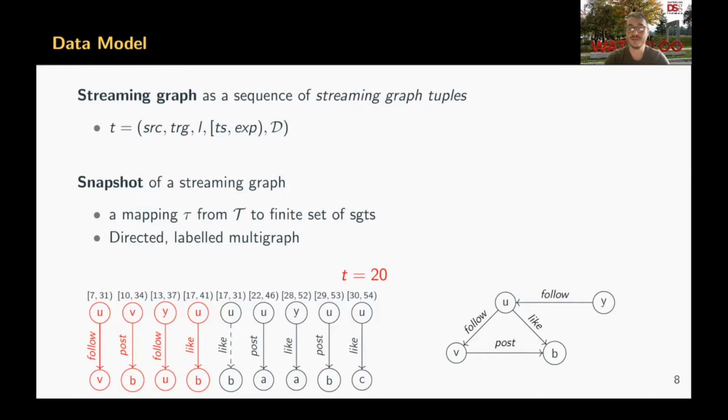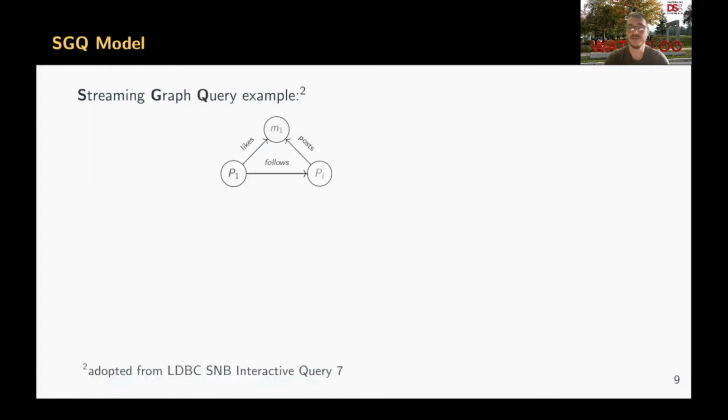This is important to define the semantics of streaming graph queries. But first, let me give you an example. I will use a query from the LDBC Social Network Benchmark and the G-CORE query language to represent this query. Consider a recommendation task on a social network.